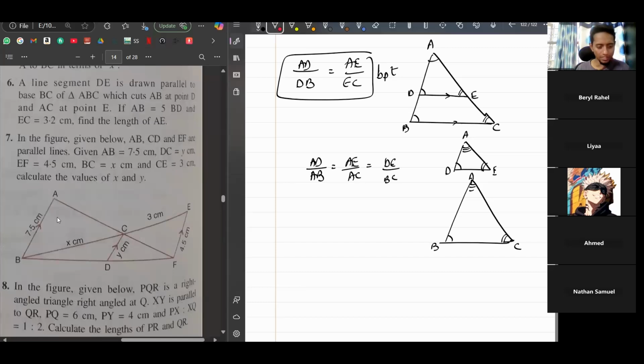See here, you have so many triangles. Yes, I was having doubt in this question. See, like this triangle, and this is a parallel line to this base. So these two triangles are similar, and we can apply BPT. That is one set. Now this side also, look at this triangle, and these two sides are parallel. So again, we can apply BPT for that side also.